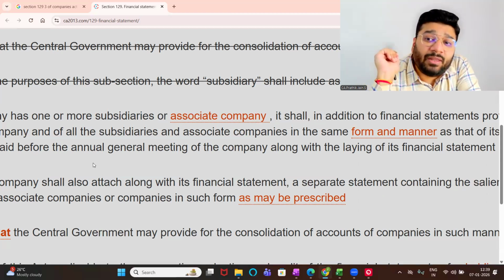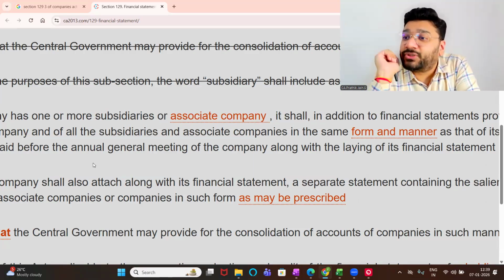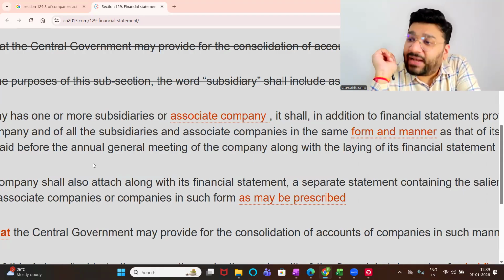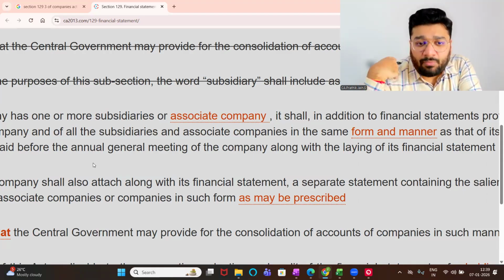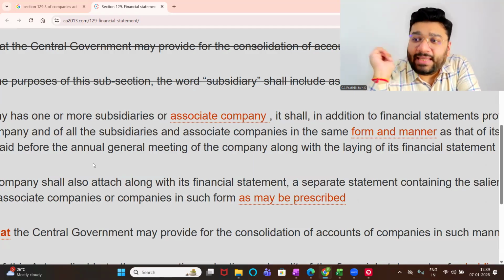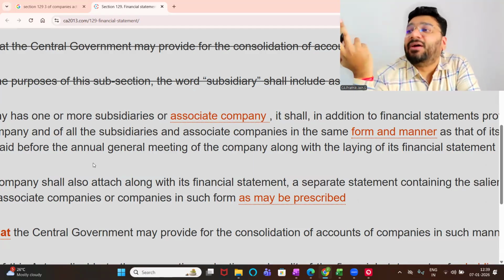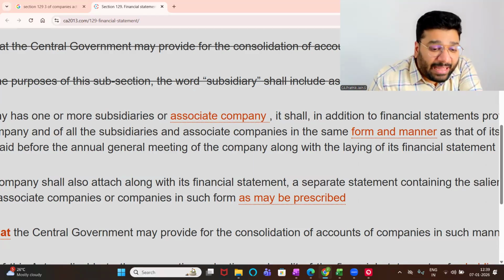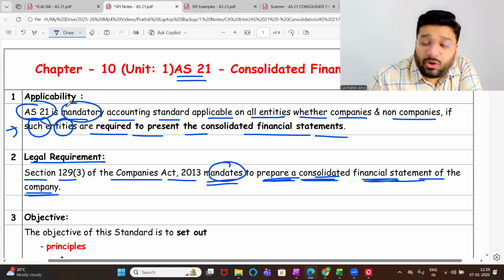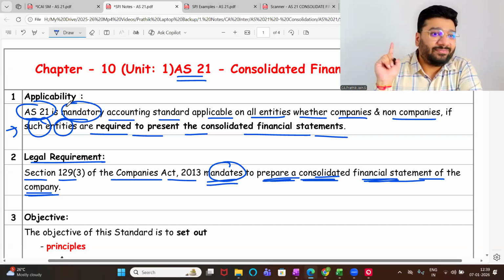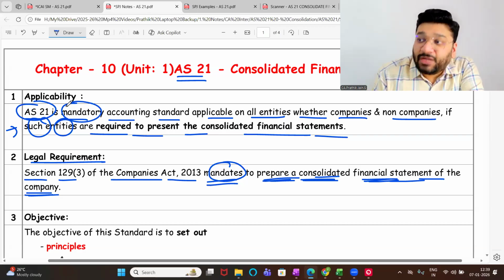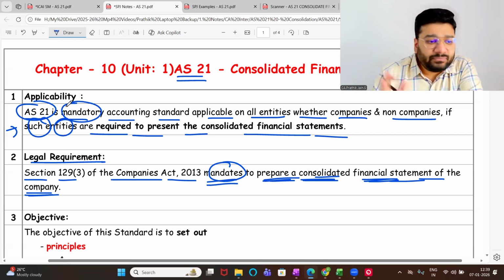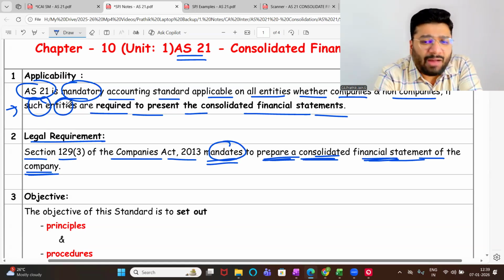So for whom it is applicable? For corporates. Which corporates? Who are having either subsidiary or associate, they have to prepare the consolidated financial statement. Okay, not okay. So if I am a company, I don't have any subsidiary or any associate, will I prepare CFS? Not required. Got it, not got it. So though I said AS 21 is mandatory, look at my language. I use the word mandatory because if it is applicable, you have to follow AS 21. If it is not applicable, don't prepare. Now, are we clear with this point? Yes or no? I want loud, yes.